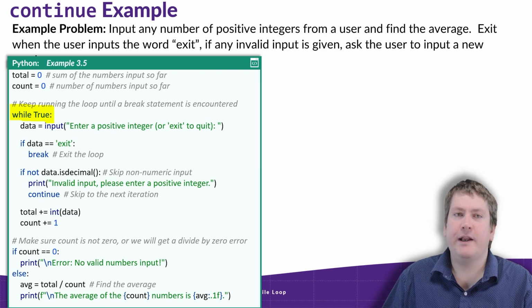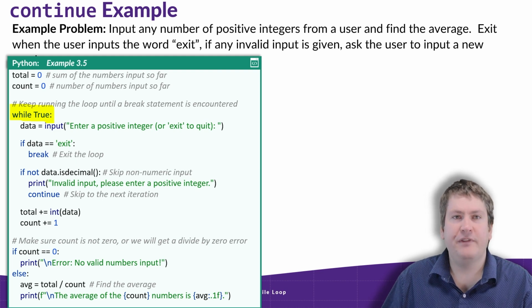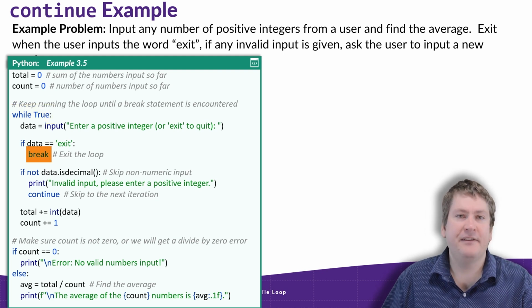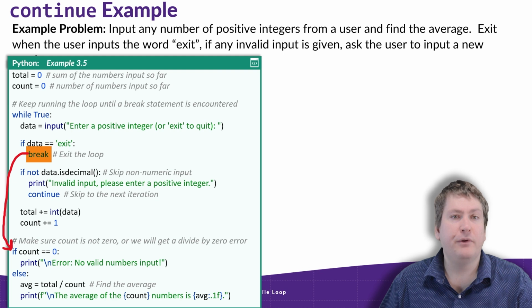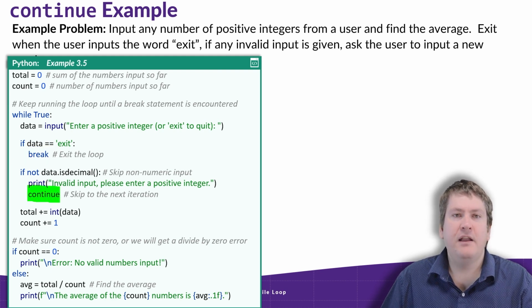And we're checking that right after we're inputting it, by saying if data equals exit. So if they input the word exit exactly, with that exact capitalization, then we're going to exit the loop. And that means we're going to jump down here to where we compute the average, as that's the first line outside of the loop. But we also have a continue statement.